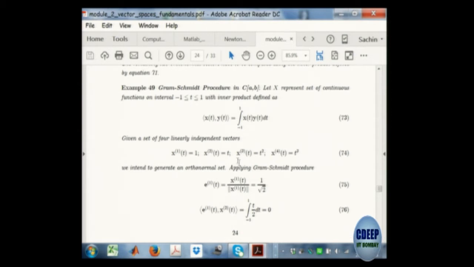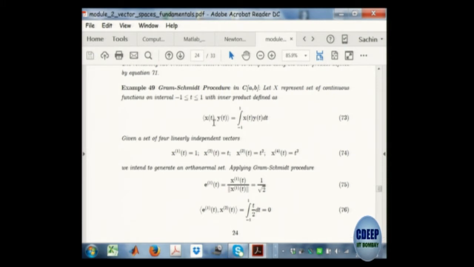So now what is the norm of x1? The norm of x1 comes from the inner product of x1 with x1. Inner product defines the norm. That is very nice: inner product has two properties, one is angle and the other is norm, and it gives you both. You first find the inner product of x1 with x1 and take its root.